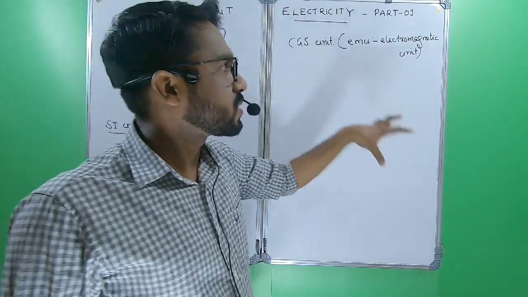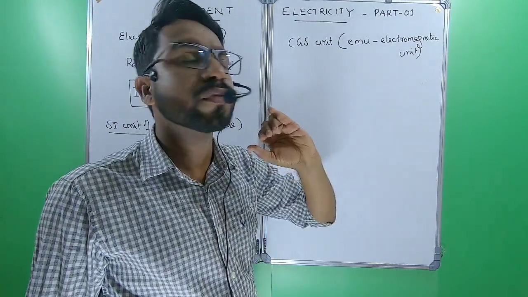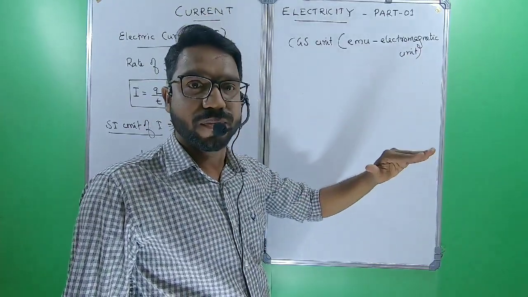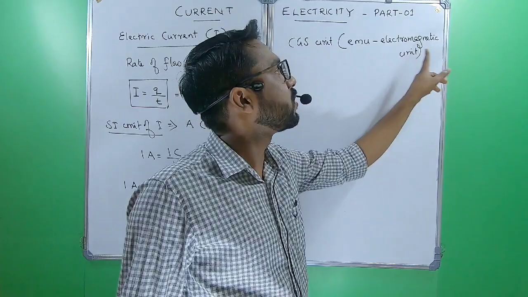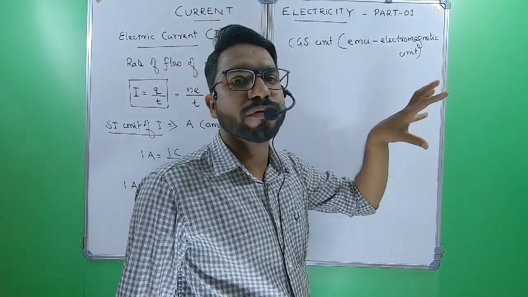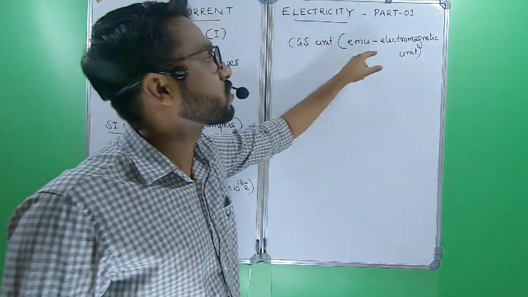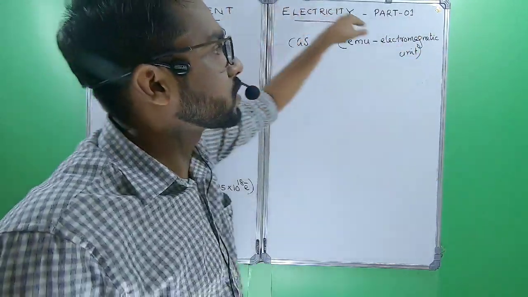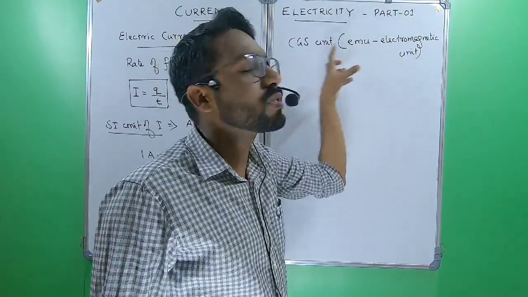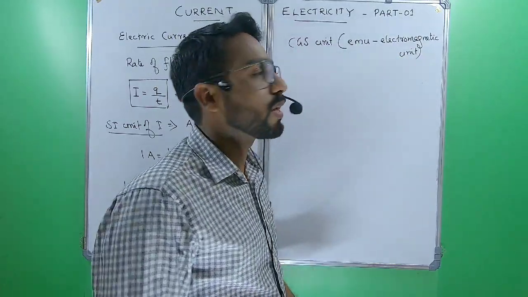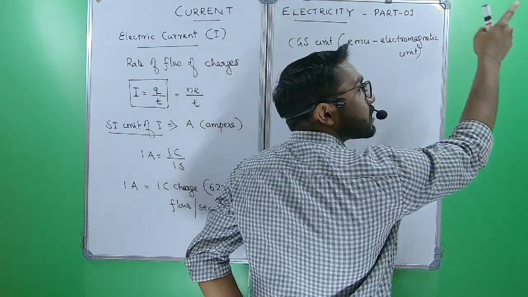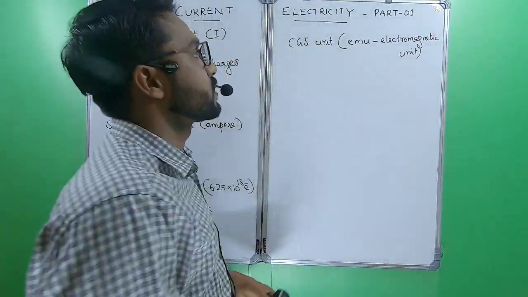The electrostatic unit gives units of charge when it is at rest. The electromagnetic unit indicates units of quantities in electricity when charge is flowing, because moving charges produce magnetism. That effect is also included here. That's why it is electromagnetic.